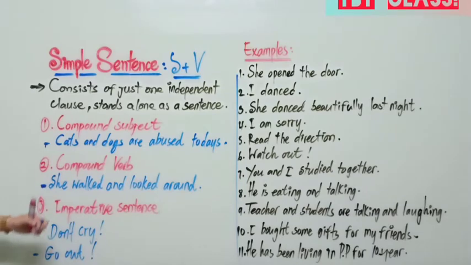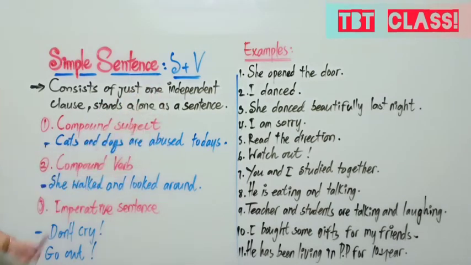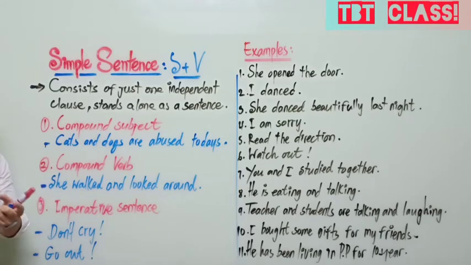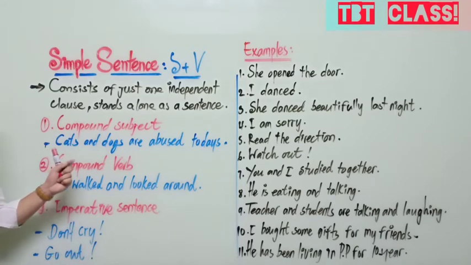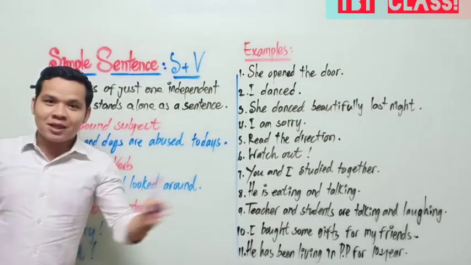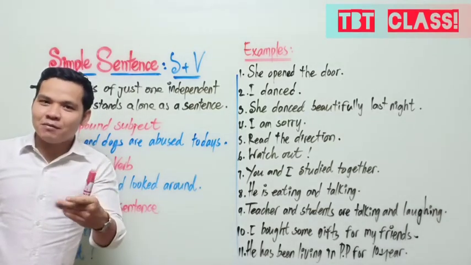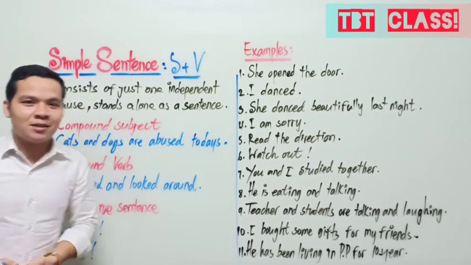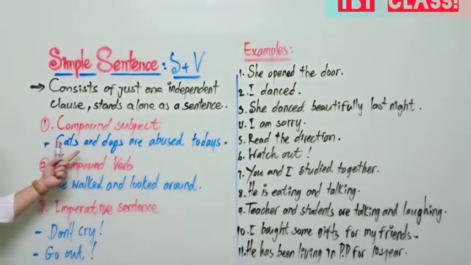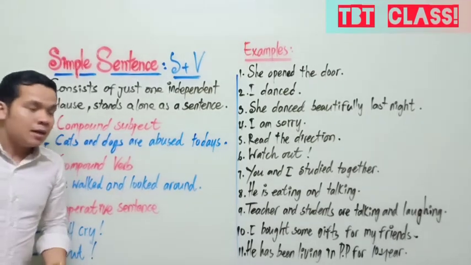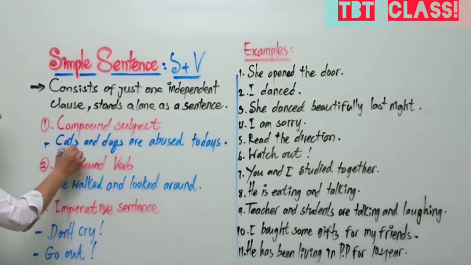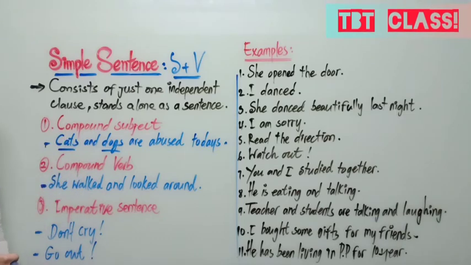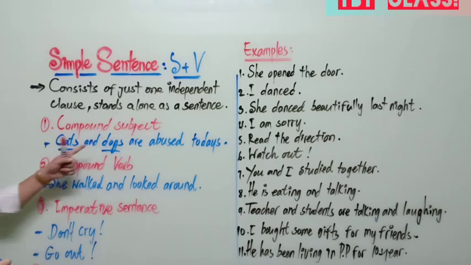So, before I let you know about this, let me say a little bit about compound subject. What is a compound subject? Compound subject, we talk about two subjects combined together, not only one subject. We start from two subjects combined together to be a compound subject. Cats and dogs are accused today. So you can see cats and dogs, we have two subjects. Like this we call compound subject. Okay? Number 1, compound subject.